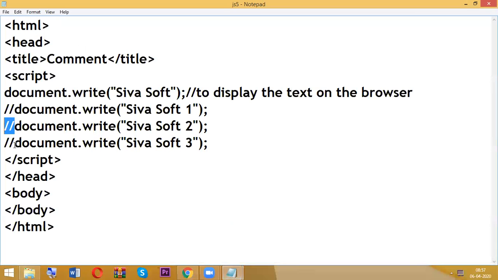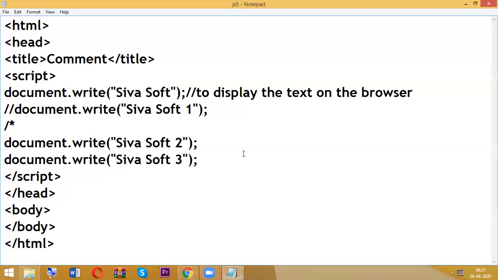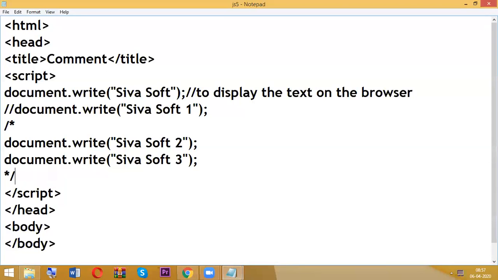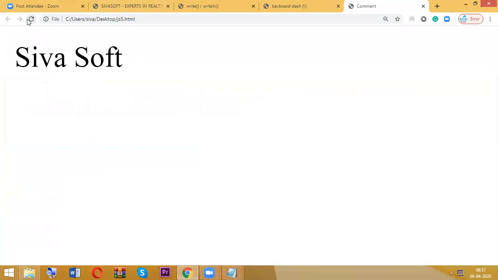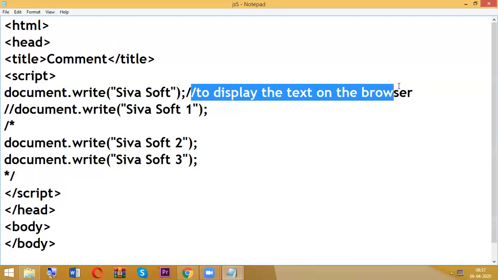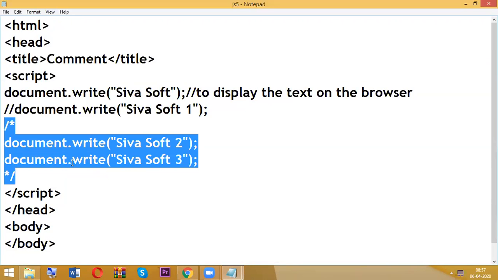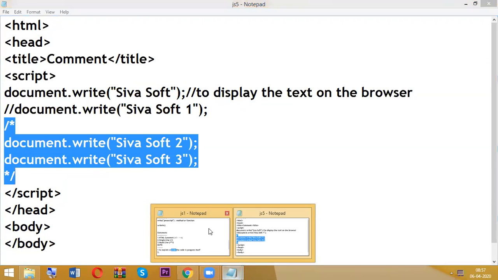But instead of a single line, if you have more than one line to hide, use multi-line comment. Now Control S to save and check it. It's completely hidden. So it's up to you, you can use either single line comment or multi-line comment. I think you got some clarification there.